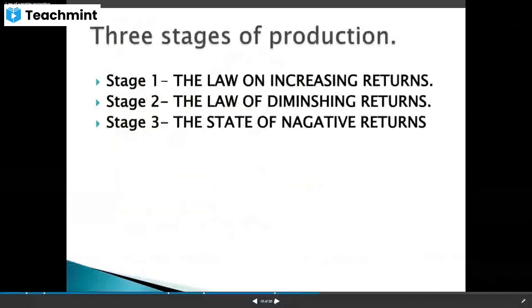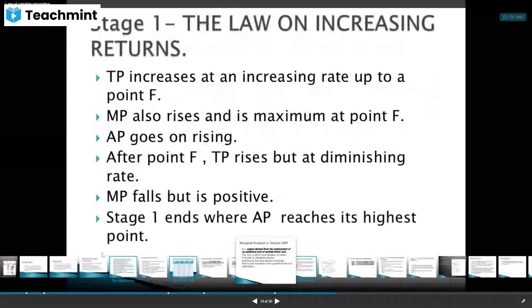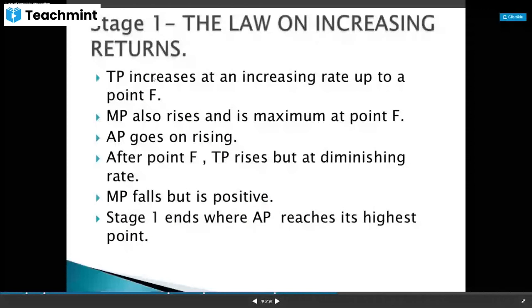And there are 3 stages of production: law of increasing returns, law of diminishing returns, and law of negative returns. So in the first stage, TP is increasing at an increasing rate up to F, and afterwards it is rising, but TP is increasing at a decreasing rate, and MP also rises and is maximum at point F. So here in this graph you can observe this.